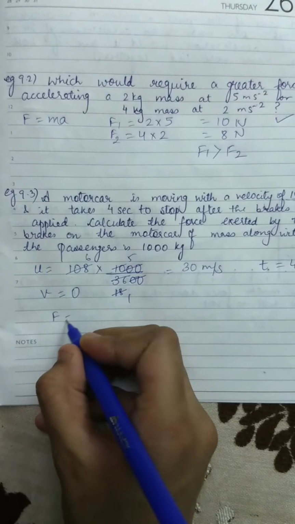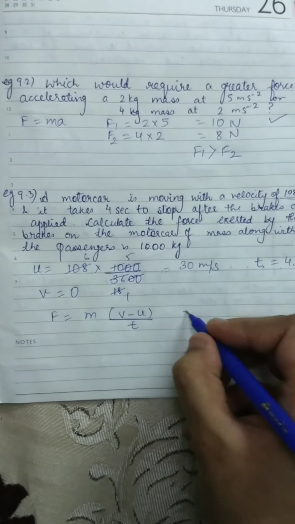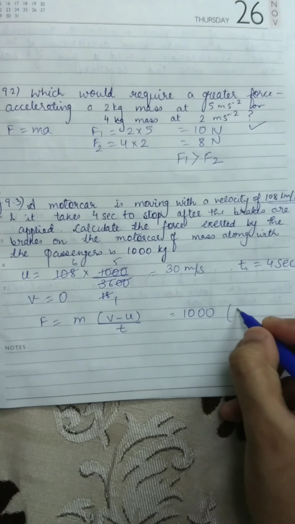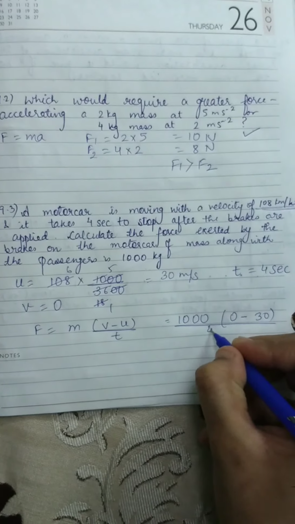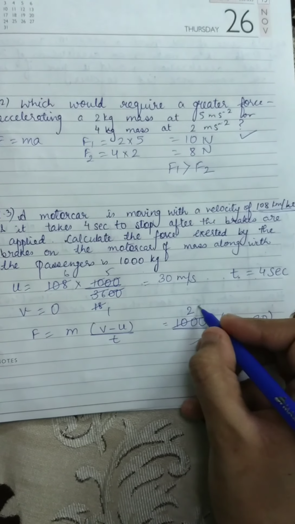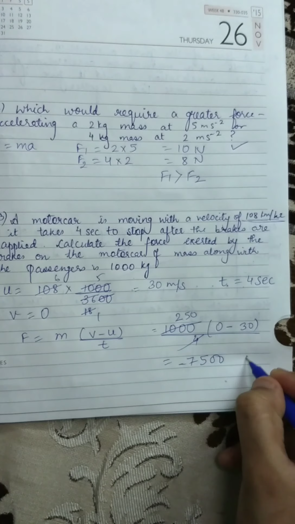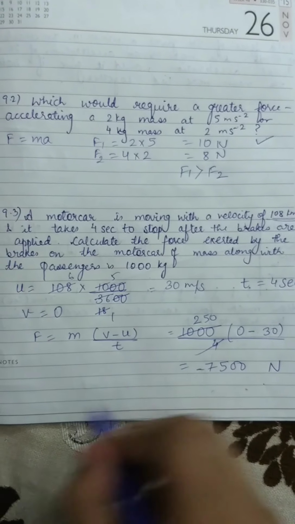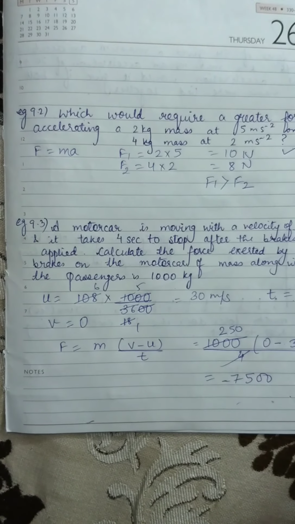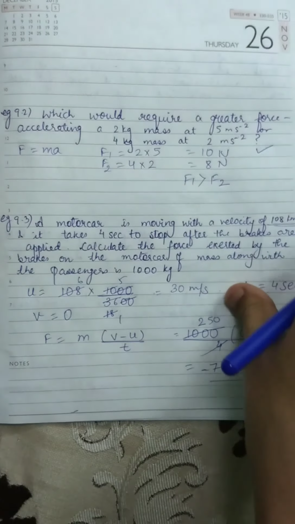So F is equals to m (v minus u) upon t. Mass was 1000 kgs, (v minus u) upon t. So 250 into 30 is 7500 minus newton. See, the force is negative because it will be applied in the opposite direction to the direction of motion. So, force exerted by the brakes will be 7500 newtons.